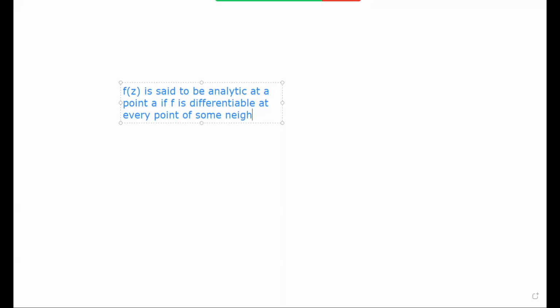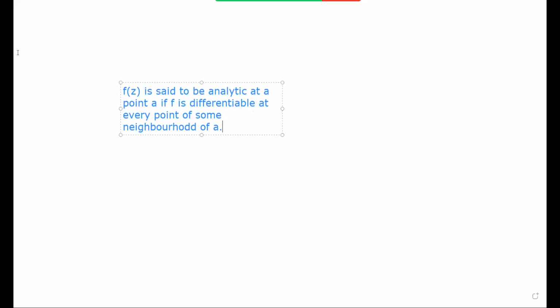Okay, so consider this as a point A. F of z is said to be analytic at a point A if f is differentiable at every point of some neighborhood of A. Okay, so this is the definition of a function being analytic at a point.